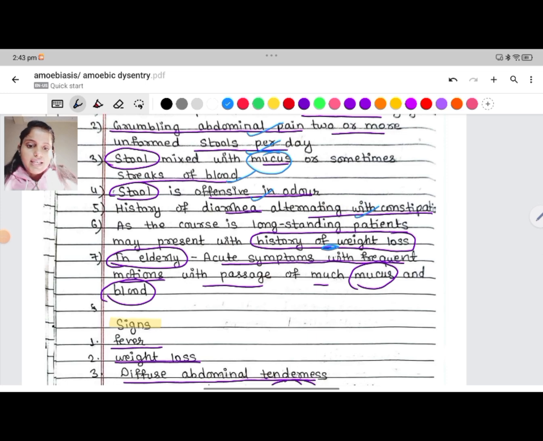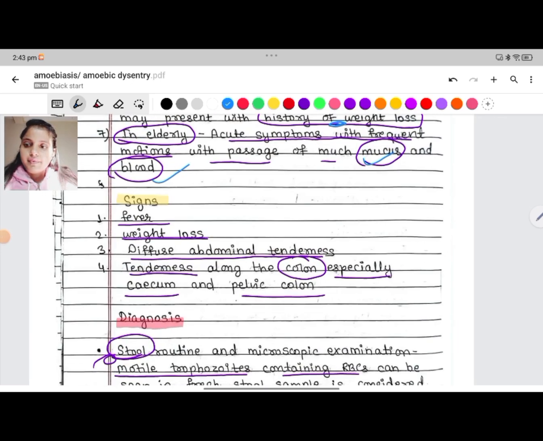In the elderly, there are acute symptoms with frequent motions with passage of much mucus and blood. What we see is the patient is febrile, there is weight loss, diffuse abdominal tenderness, and tenderness along the colon, especially the cecum and the pelvic colon.